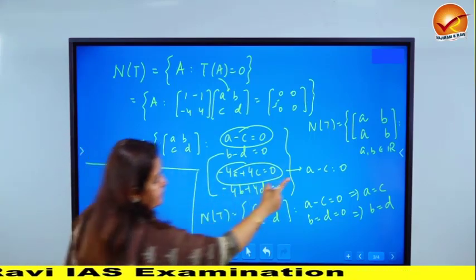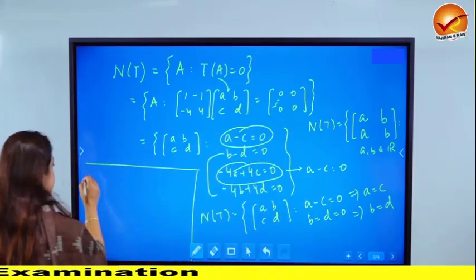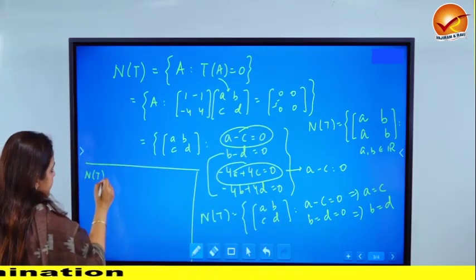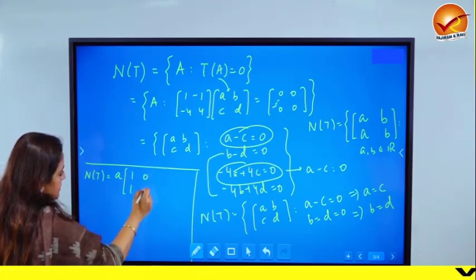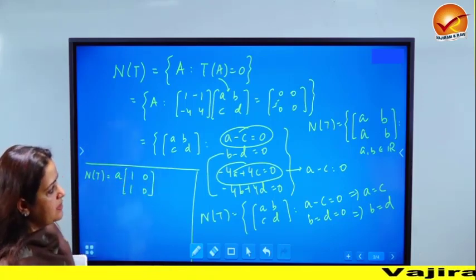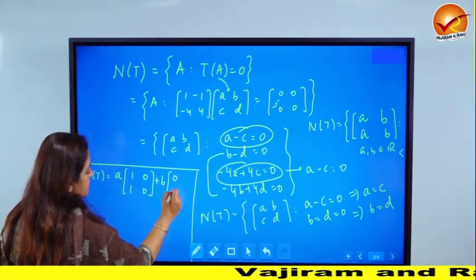Please open this set up and write it as a linear combination. NT is basically all matrices of the form a times the matrix 1 1 0 0 plus b times the matrix 0 0 1 1.